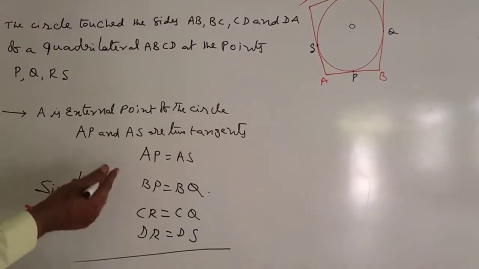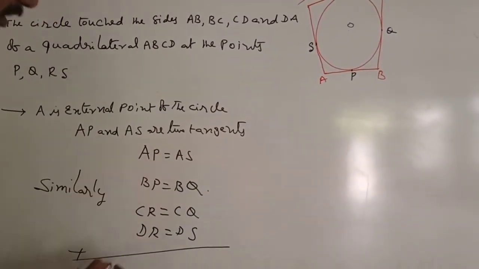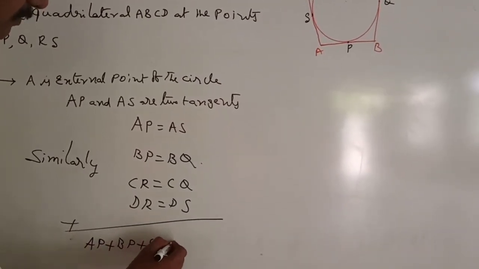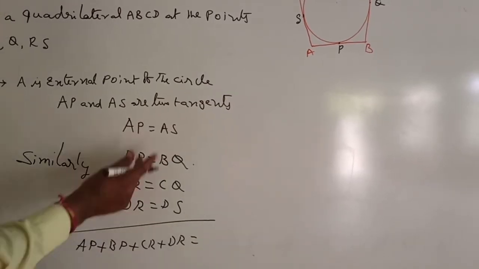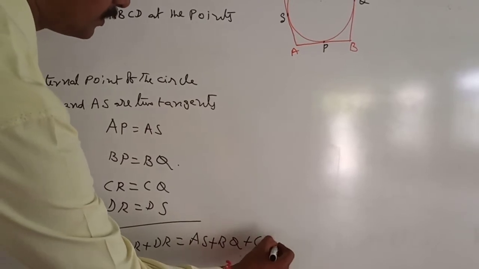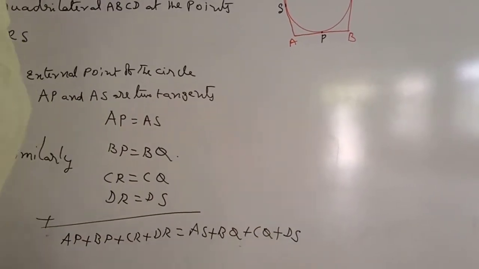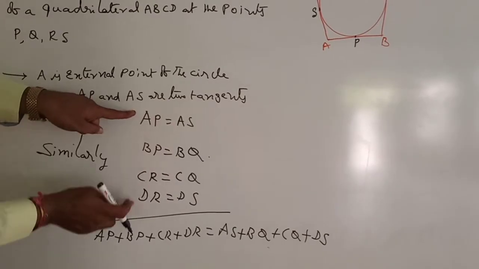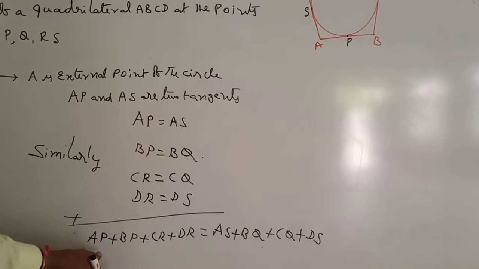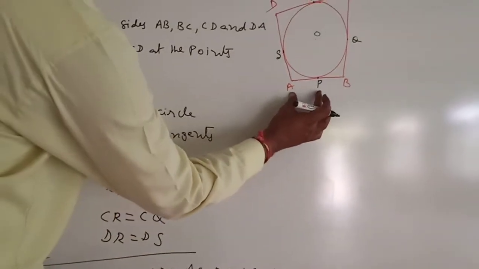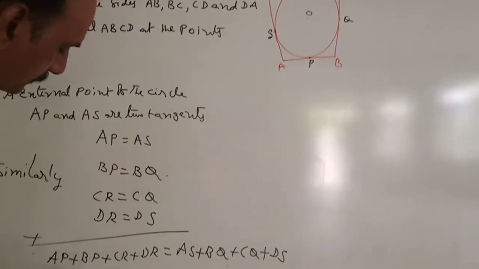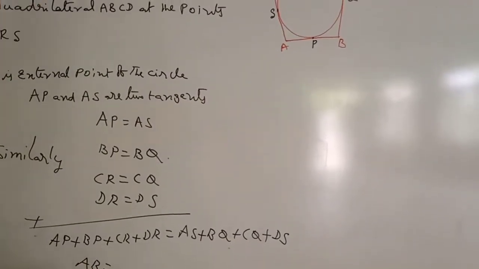Now add both sides. AP plus BP plus CR plus DR is equal to AS plus BQ plus CQ plus DS. Observe that the left side is equal to the right side. AP plus BP equals AB.